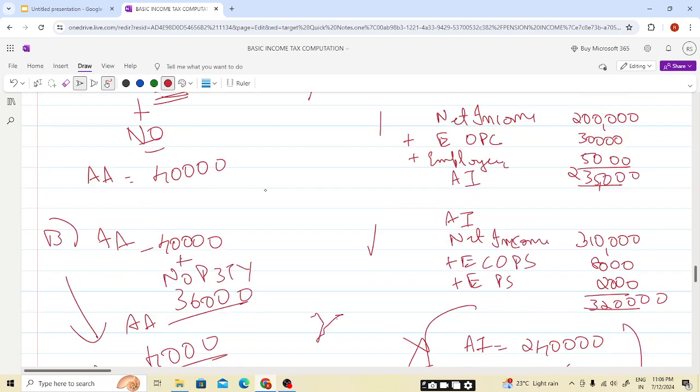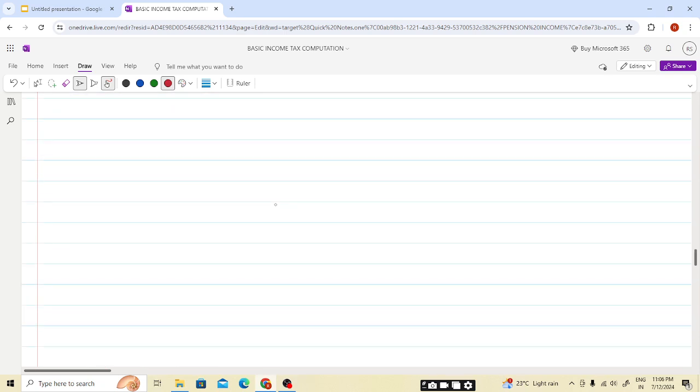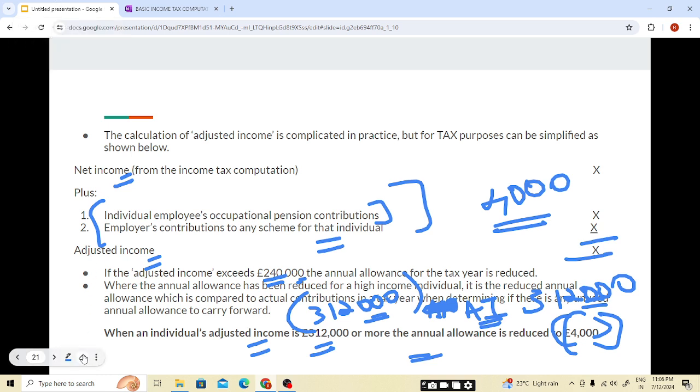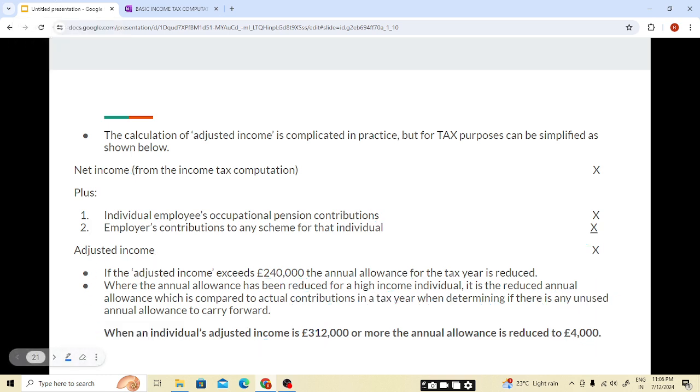Now we have some small topics left, so we'll be covering these and this chapter will be completed, students. I hope this is clear. Please do solve many questions so that you have a good understanding of these topics, students.